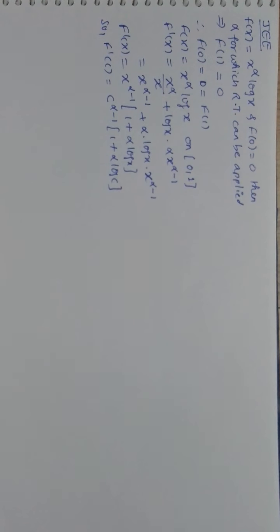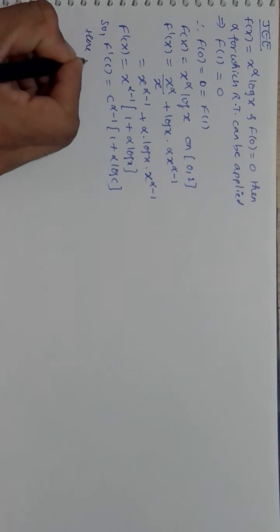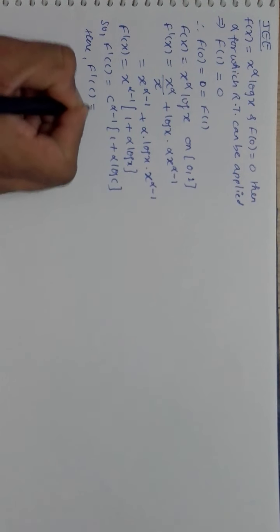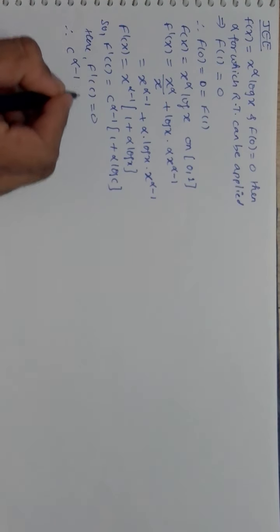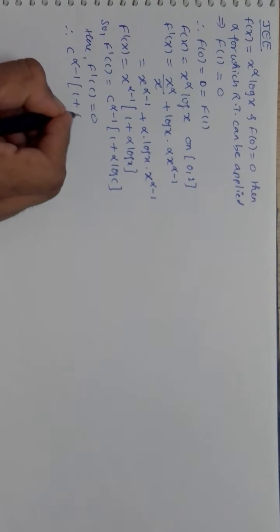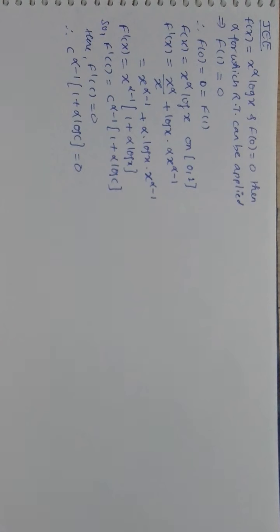Now if Rolle's theorem is to hold true, your f'(c) must be equal to 0, indicating c raised to alpha minus 1 into 1 plus alpha log c must be equal to 0. Obviously c raised to any power, whether positive or negative, is a positive value, because c is between 0 and 1.